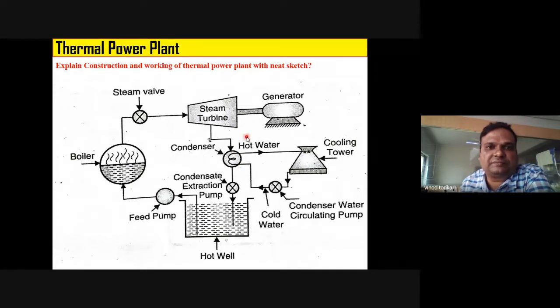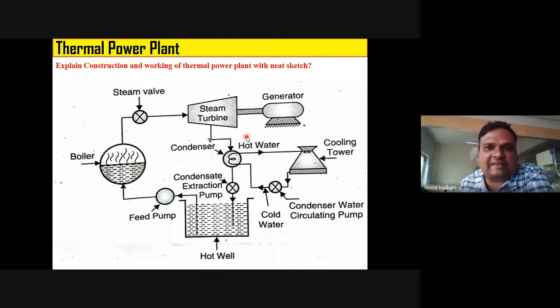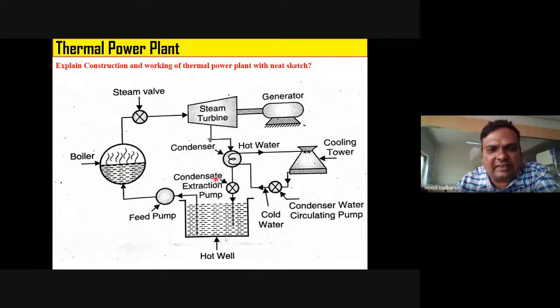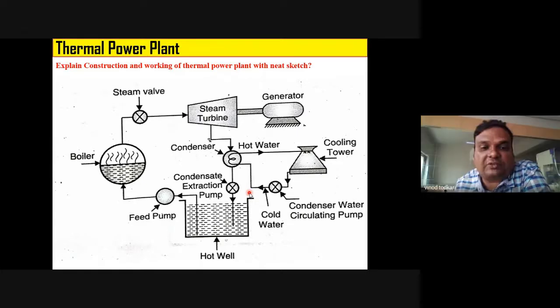It converts steam into water. Yes. In condenser, heat is extracted from the steam. That's why steam gets converted into water. And that water is pumped through condensate extraction pump and given to hot well. Even if you don't remember the name condensate extraction pump, that is fine, right? Just remember that after condenser, that condensate is stored in hot well. Tell me very honestly, is it clear to you? Yes, sir. Okay. Now tell me, what is the function of feed pump?